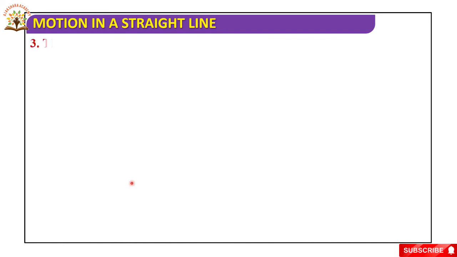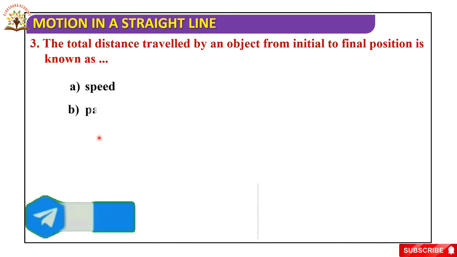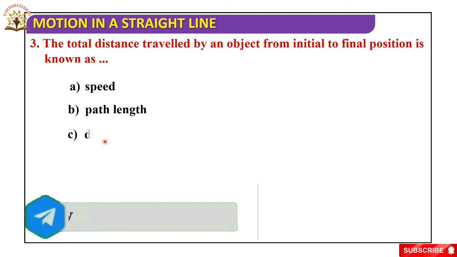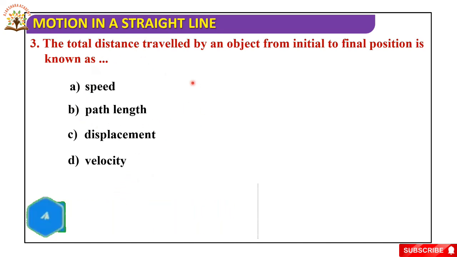Next one. The total distance travelled by an object from initial to final position is known as: options are speed, path length, displacement, and velocity. The total distance travelled by an object from initial to final position is path length. So the correct option is path length.